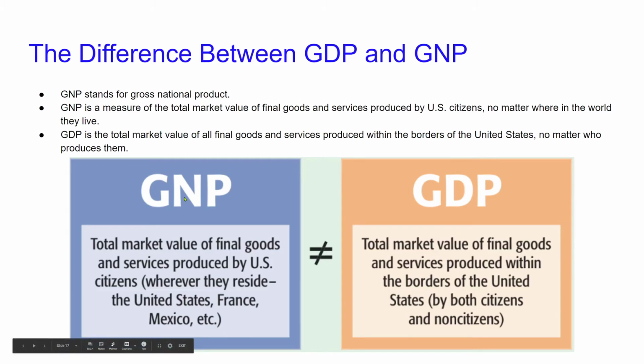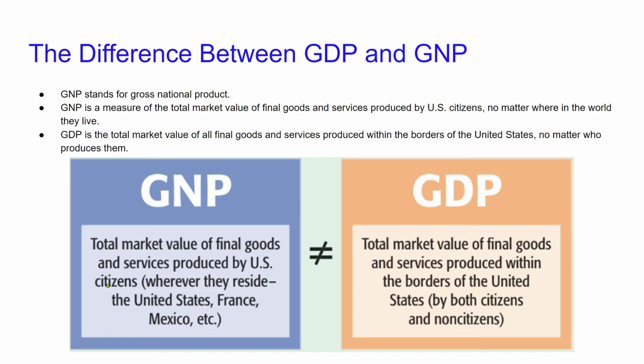So gross national product is the total market value of all final goods and services that are produced by U.S. citizens, no matter where those citizens are. Because corporations are multinational. So I could work for Coca-Cola in India. I could work for Ford in Germany. So I'm an American citizen. So GNP includes the market value of what I create, no matter where I create it, because I am a U.S. citizen.